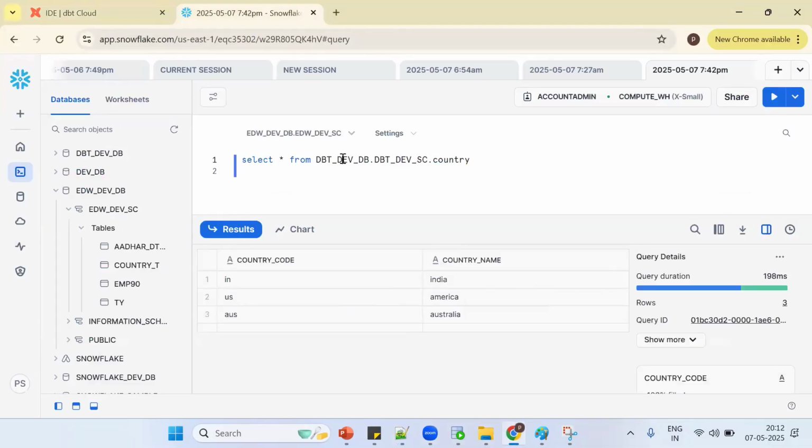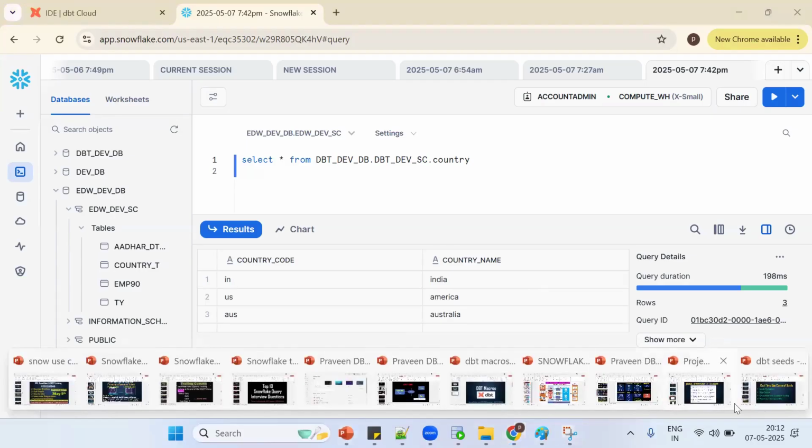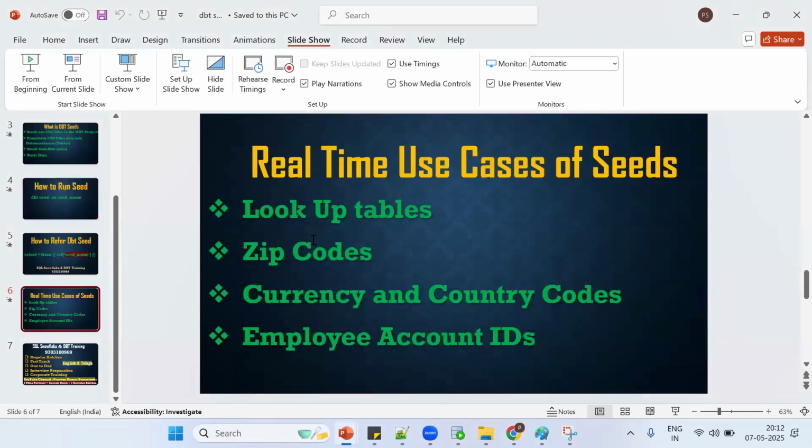Here you need to understand that in a project, at least one or two such files will be there, like country details and zip codes. Instead of loading from Snowflake, I can access the data directly. Suppose the question is, if the data volume is large, can we go with seeds? Not possible. We should go for the normal Snowflake concept and access it from Snowflake. Seeds are only for small data sets, mainly lookup tables, zip codes, and country details.